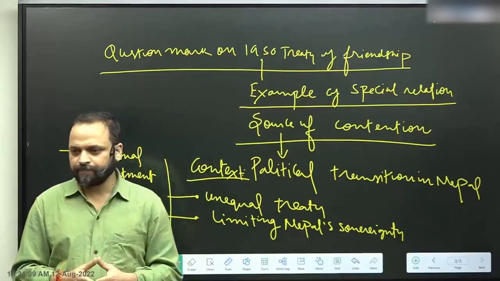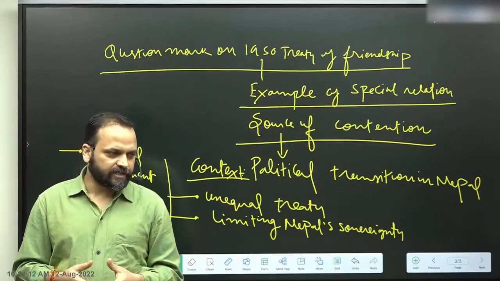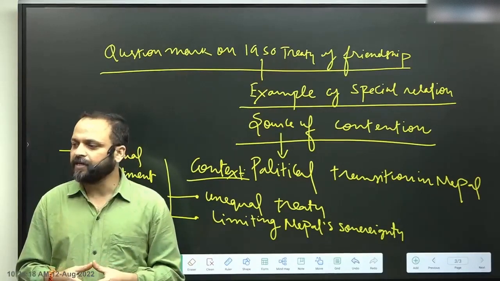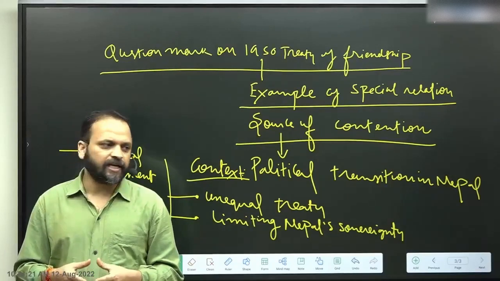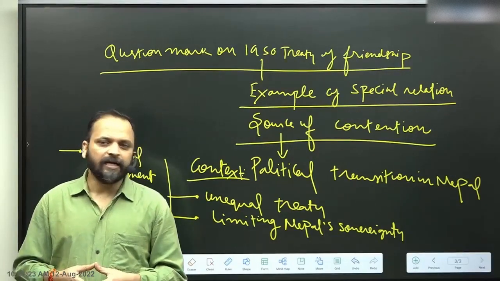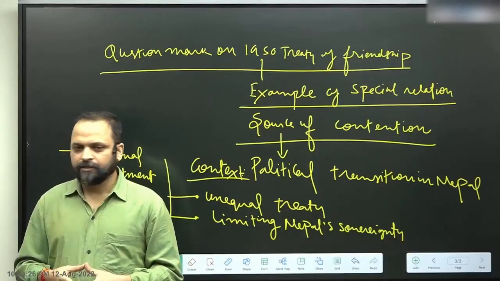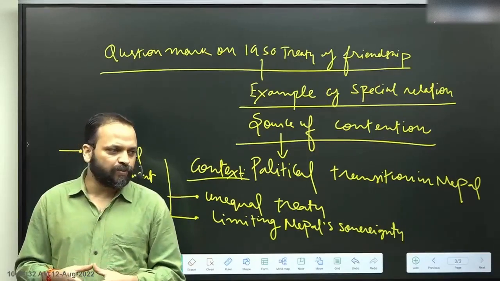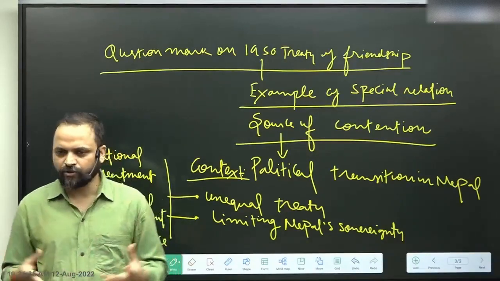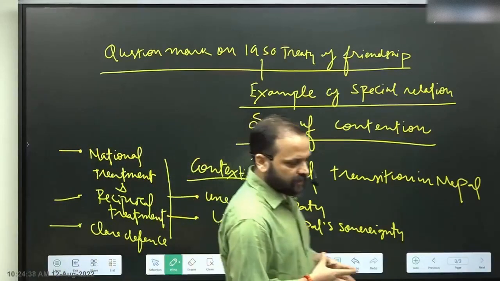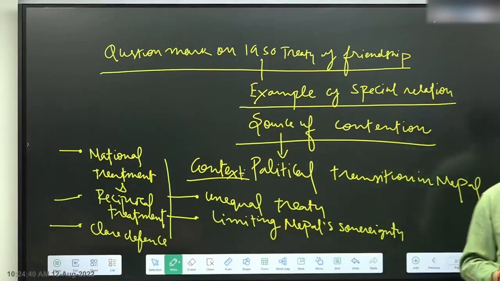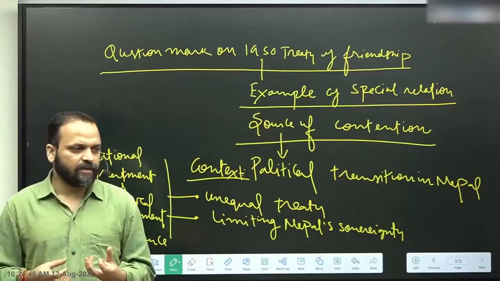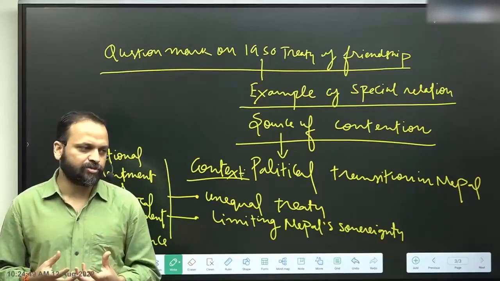What is India's position? So India's position is very simple, that for us, Treaty of 1950 is the basis for special ties between India and Nepal. It reflects the close geographical, historical, civilizational and people-to-people interactions between the two sides. It is a reflection of what has been the history of this relation, right? That we are connected by geography, so close geographical, historical, cultural, civilizational and people-to-people ties. That is what India's belief is, that this treaty makes this relationship special.